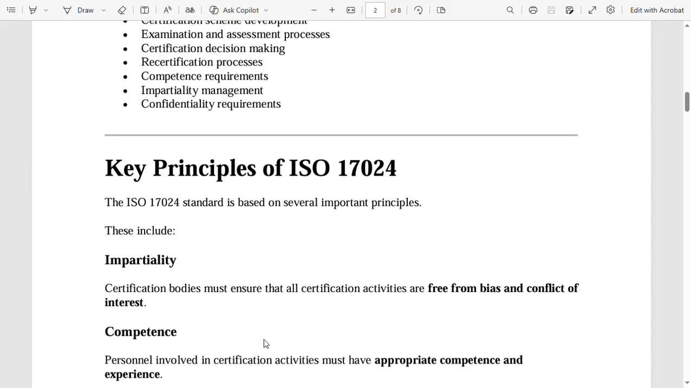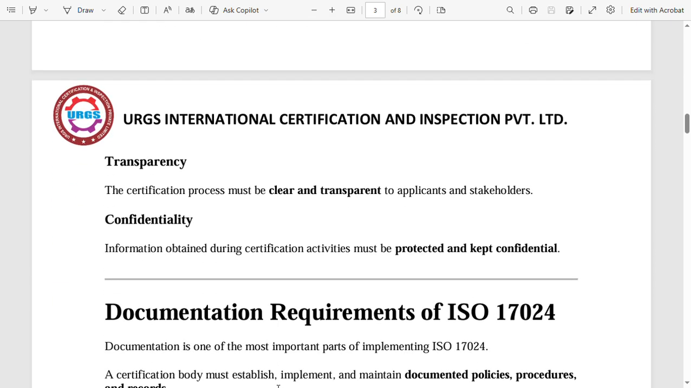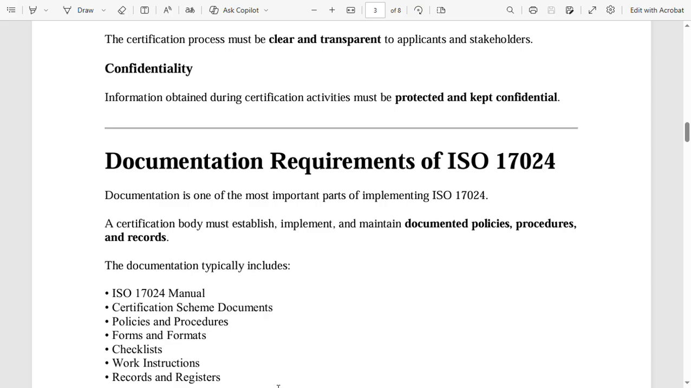The ISO 17024 standard is based on several important principles. These include impartiality. Certification bodies must ensure that all certification activities are free from bias and conflict of interest. Competence. Personnel involved in certification activities must have appropriate competence and experience. Transparency. The certification process must be clear and transparent to applicants and stakeholders. Confidentiality. Information obtained during certification activities must be protected and kept confidential.